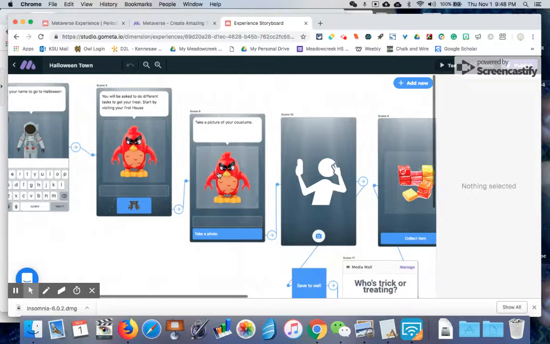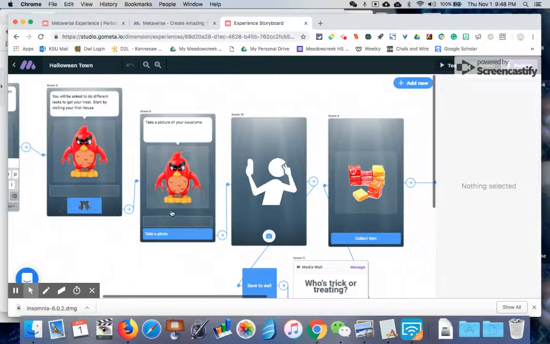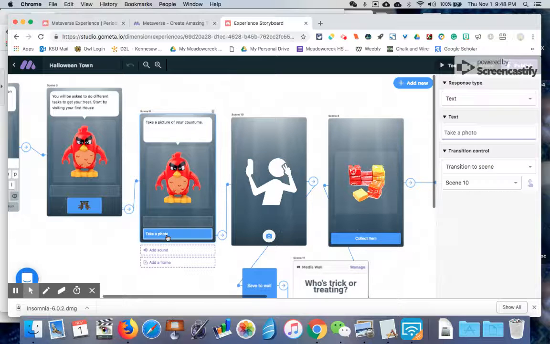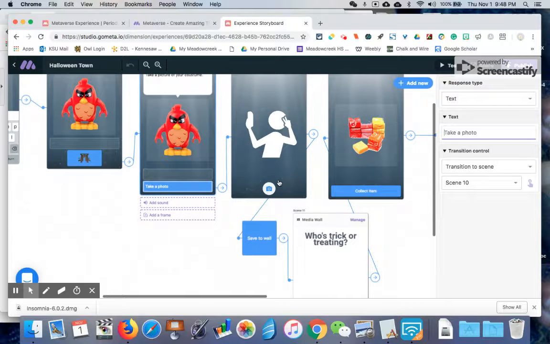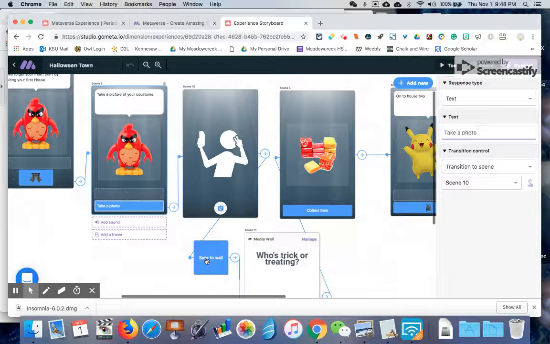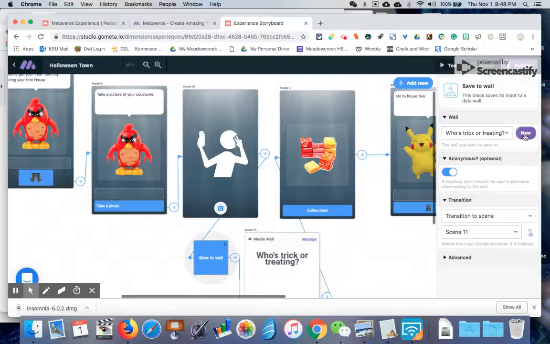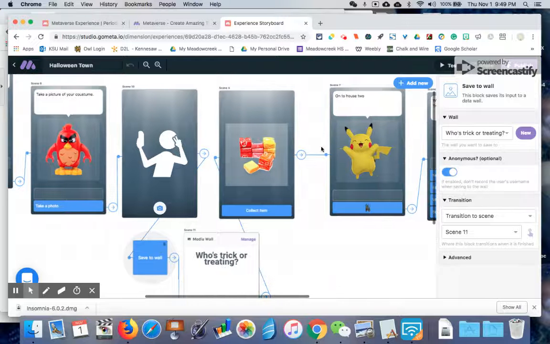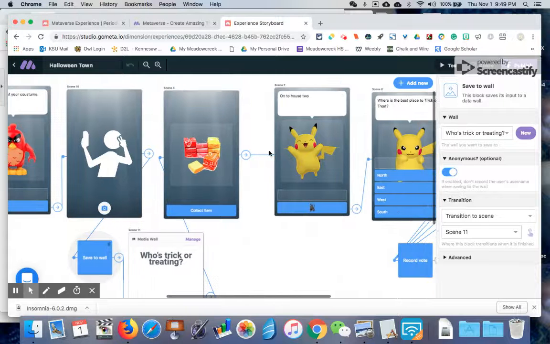So the first one that they have to do is they have to take a photo, and you can always edit the buttons to change what they say. So this is going to take you to one that is a photo wall. So they'll take a picture. You do have to create the photo wall. If you don't already have one, you just click over here for new, and it links it to a photo wall. So when they finish, they get this piece of candy. I chose pictures that had transparent backgrounds. I just Googled pictures of candy, so that it would still look like it was in that augmented reality experience. So then they got a piece of candy.